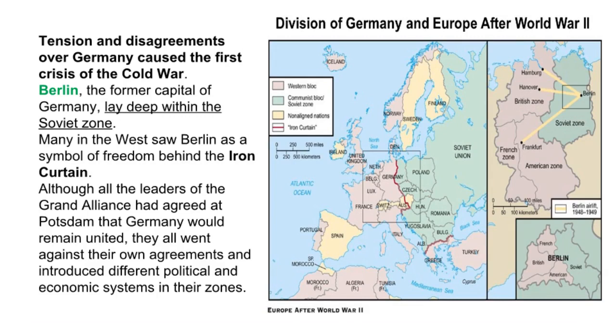Although all the leaders of the Grand Alliance had agreed at Potsdam that Germany would remain united, they all went against their own agreements and introduced different political and economic systems in their zones. Their actions would further intensify the tensions between them.